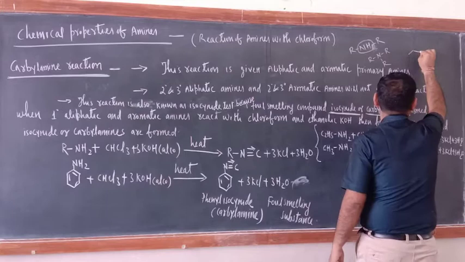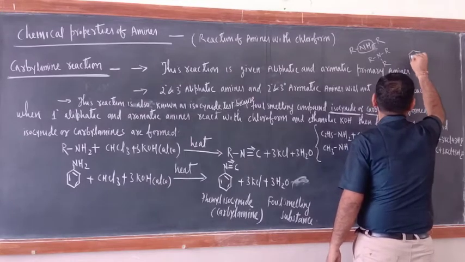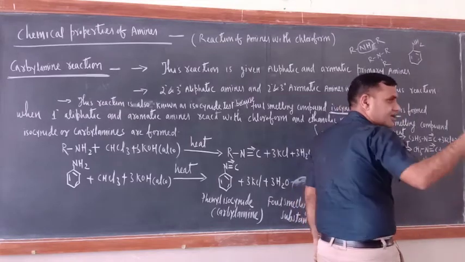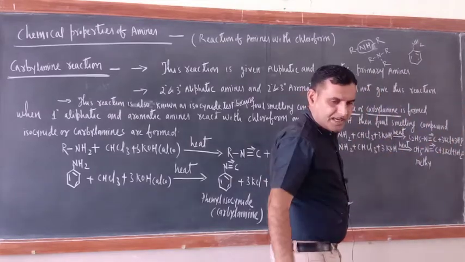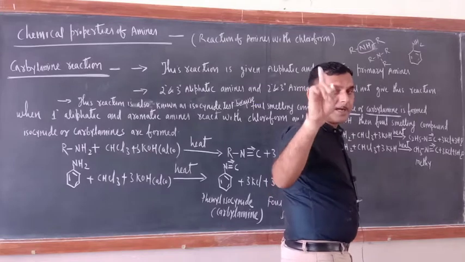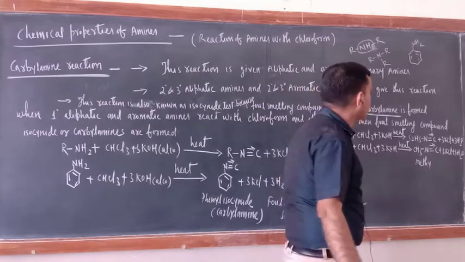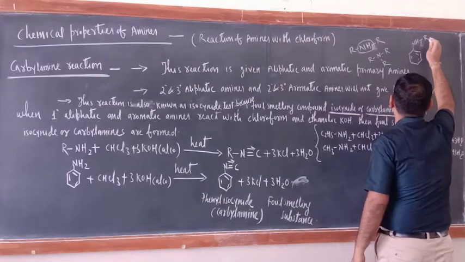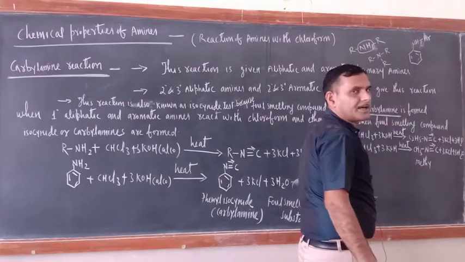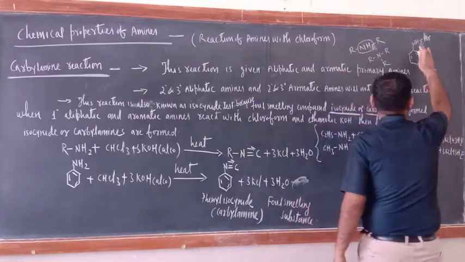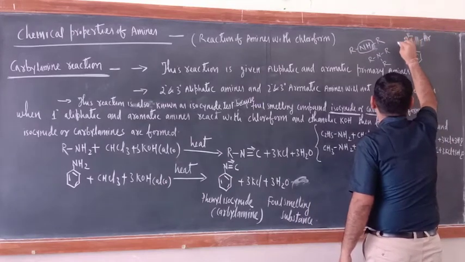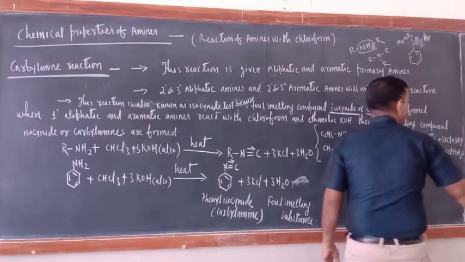Same is the case with aromatic amines also. This is aniline, NH2. Correct or not? This is 1 degree aromatic primary amine. Now replace its H by R group, or Ar group. So this would become a secondary aromatic amine. Similarly, one replaceable H is there. Put here R, Ar. So this will become a tertiary amine.